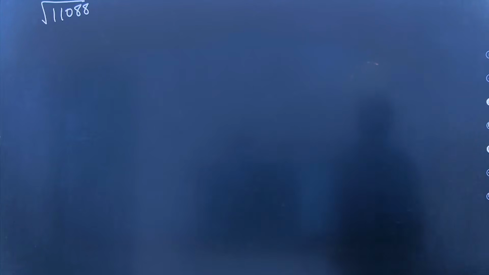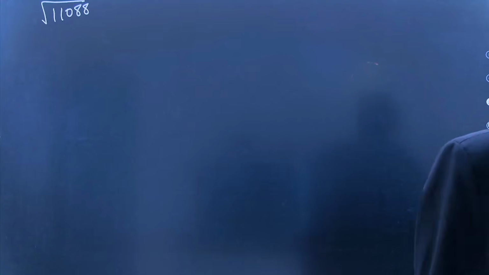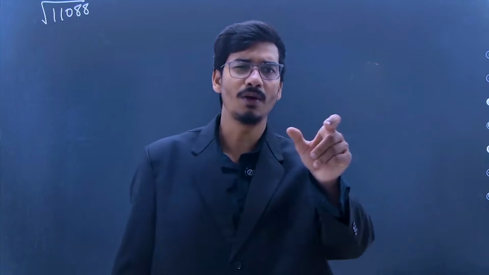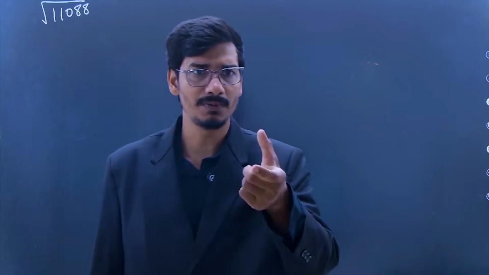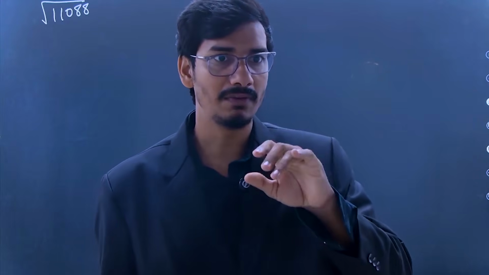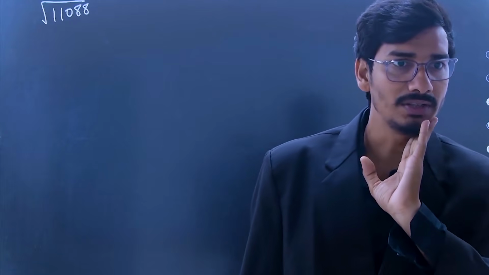How to find the square root of 11088? These are small numbers, so in this case we can simply factorize the number and we will get the square root quantity.